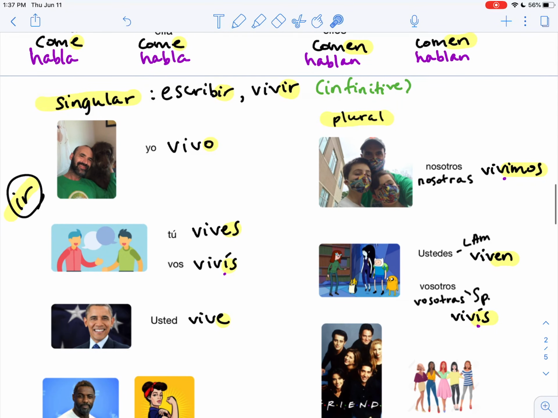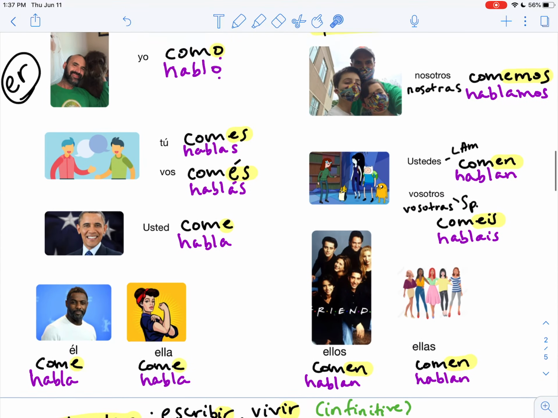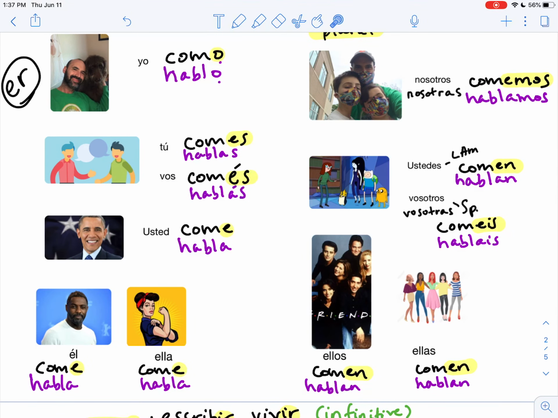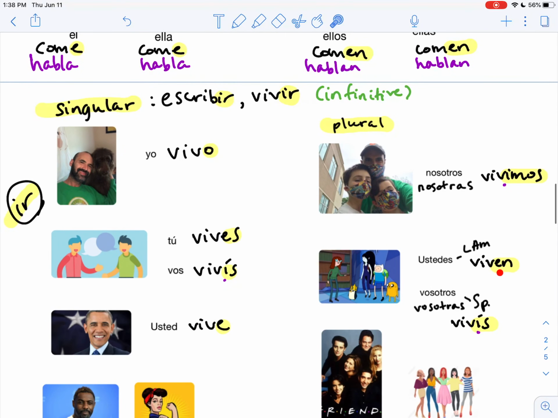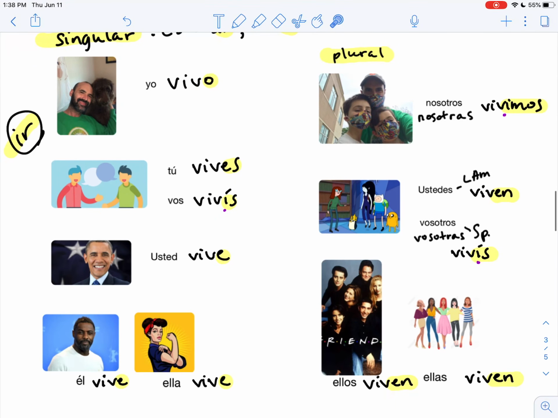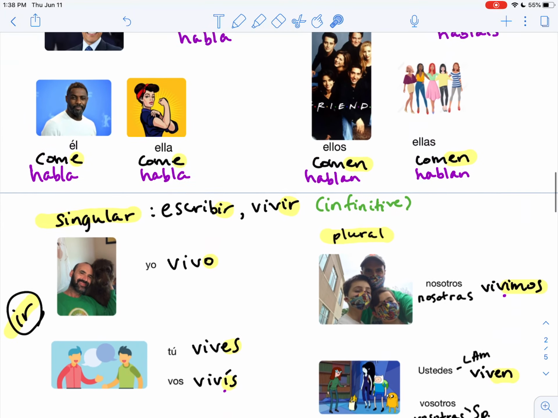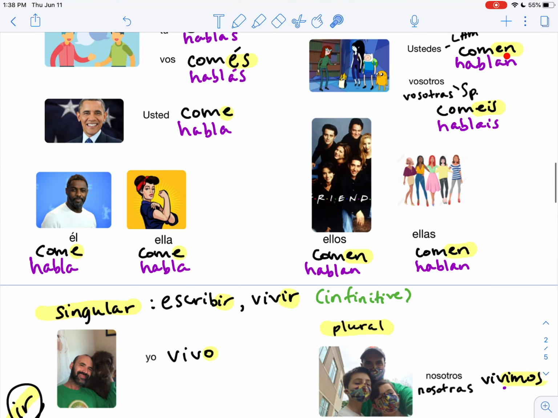Nosotros y nosotras, that changes. Vivimos, comemos, hablamos. But then it's the same again for ustedes, ellos, and ellas. Viven, viven, viven. Claro, aquí comen, comen, comen.